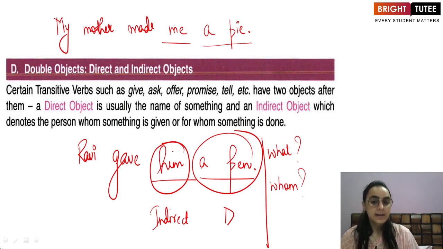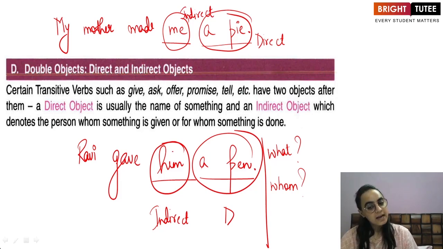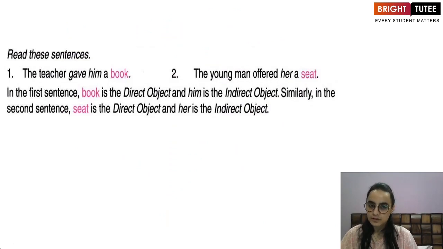Now, which one is the direct? Direct object is the name that we give to something. And what is the name that we are talking about? A pie. So this is the direct object. And indirect object is something or someone, when something is given to somebody or the one who receives something from somebody is the indirect object, which is me who receives the pie. So this is how we differentiate between a direct and an indirect object.